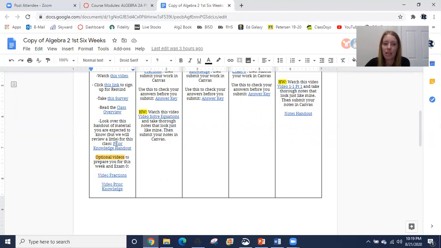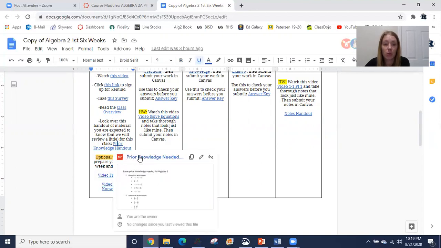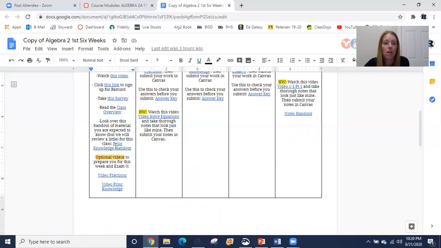So you'll click this handout and you'll look through it. And what's nice is when you look through it, you could try it on your own, see what you know. A lot of it is even previous to Algebra 1. It's like adding and subtracting and multiplying, dividing fractions. It's integers. It's like, do you know how to add and subtract positives and negatives, that sort of thing. So you can try it on your own.